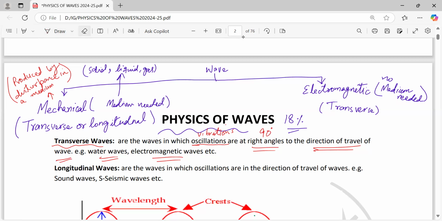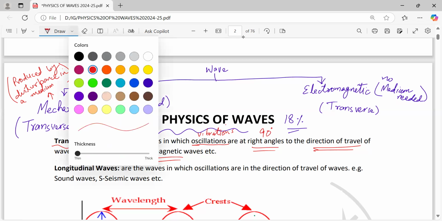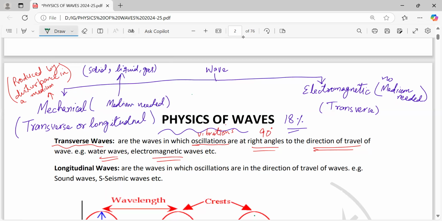They are also writing direction of energy transfer, because waves are carrying energy, they transfer energy. So it can also be in the direction of energy transfer. Please remember it. You may find this term in the mark scheme.